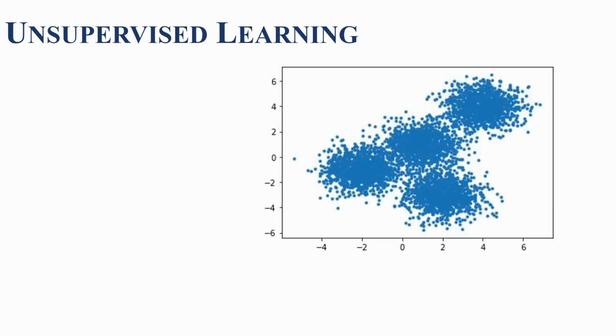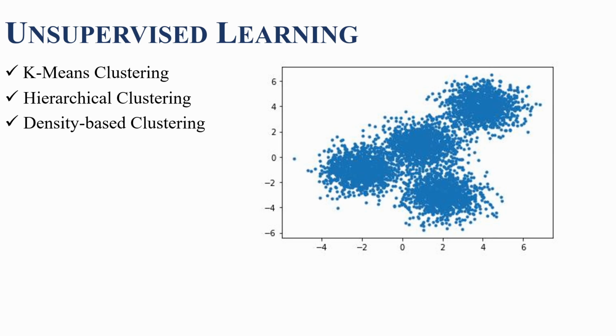But now, let's imagine you don't have a label for your data. And that's unfortunately true in most cases. We can obviously see without a label that there are 4 clusters in this image. That means the machine has learned something. So we learned from the data by just plotting it, and that the data is centered around 4 clusters. Here, we will cover k-means clustering, hierarchical clustering, and density-based clustering in this tutorial series.